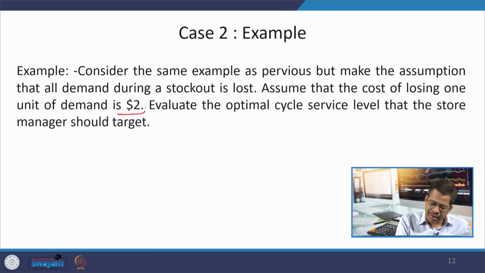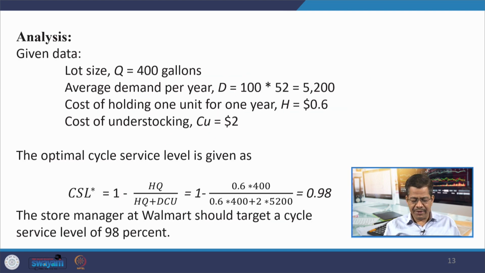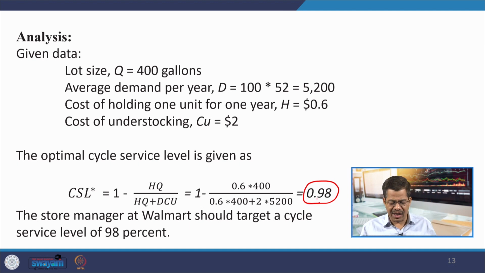Here the Cu is given as 2, and in this case, if I go with the data, now the CSL is 98%.